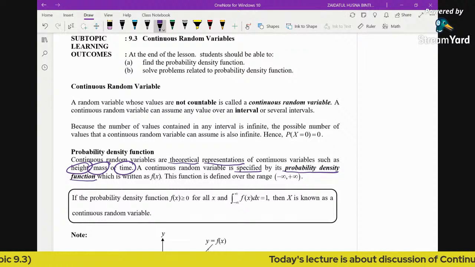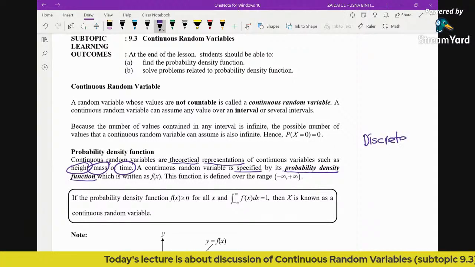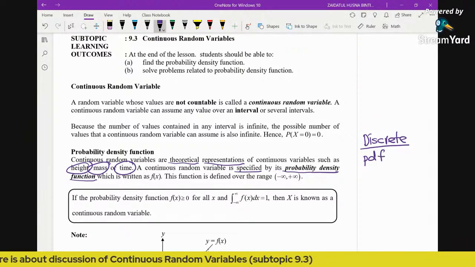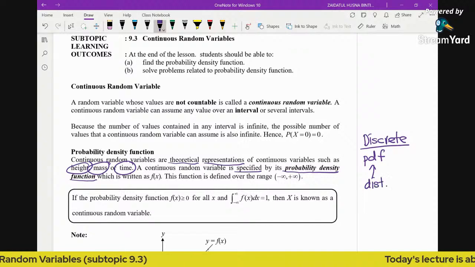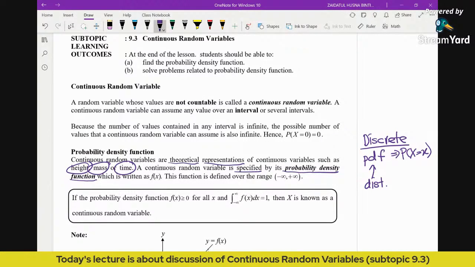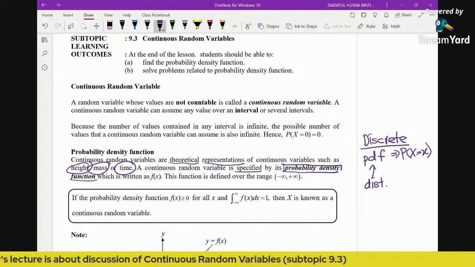If we recall discrete random variable, the PDF is the probability distribution function, represented by the notation probability when X equals x. This is the PDF of discrete. But when it comes to continuous, the PDF is called the probability density function.